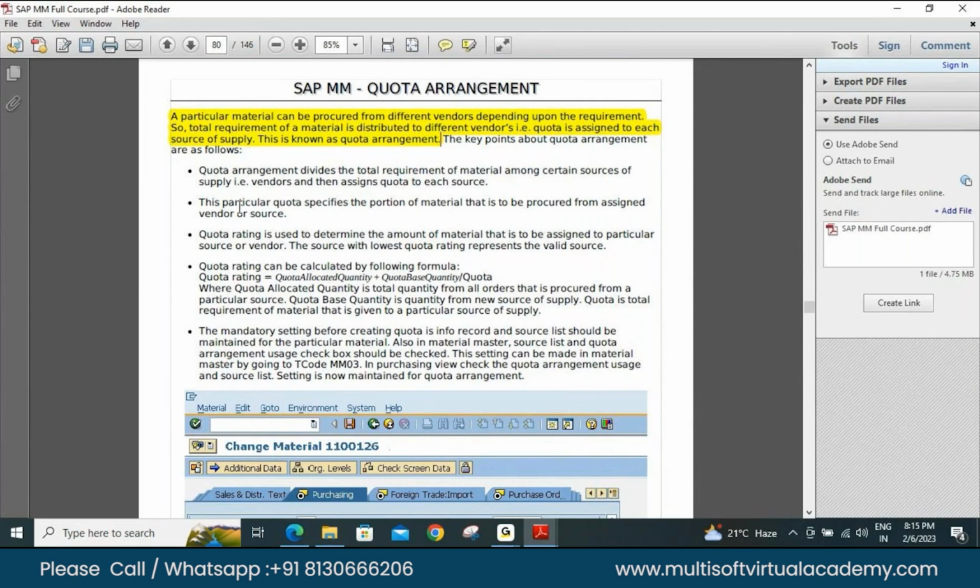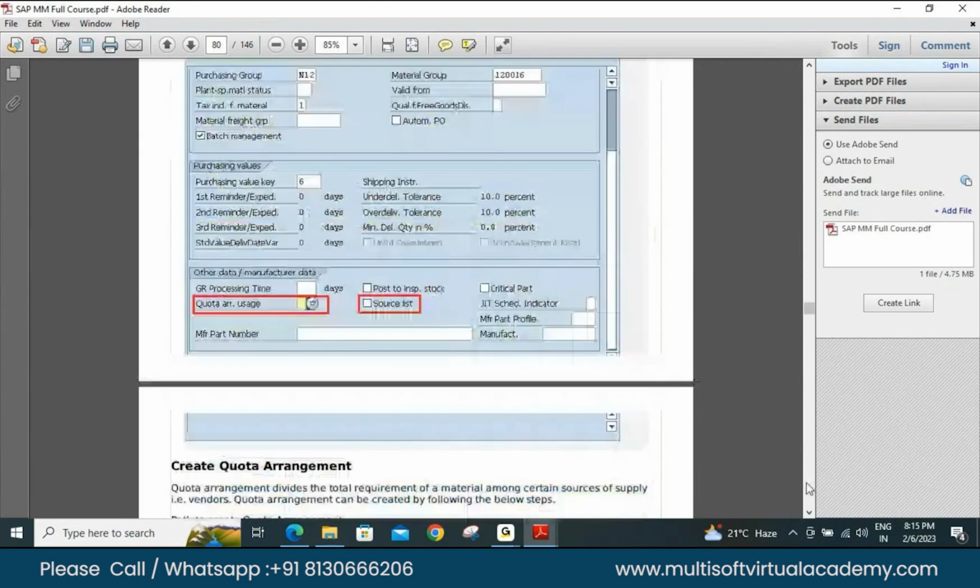Okay, so this is a quota arrangement. We specify the quota. It divides the total requirement of material among certain sources of supply, that is the vendors, we can say. What are the sources of supply, and then assign a quota to each. So this is a quota arrangement. I think from the name itself, it's quite clear. T code MM03 for creating a quota.